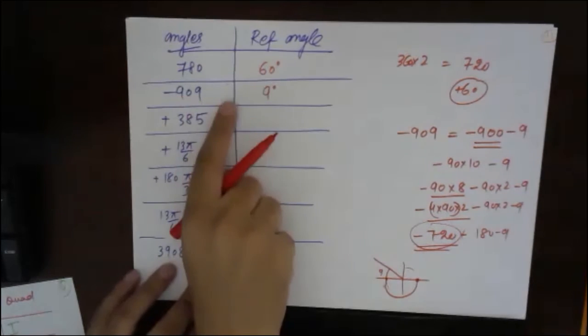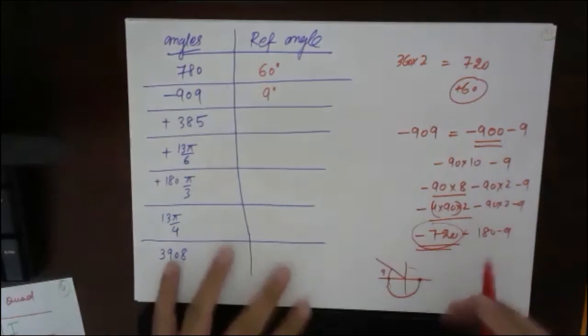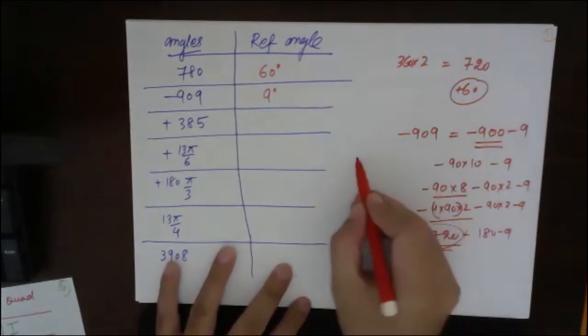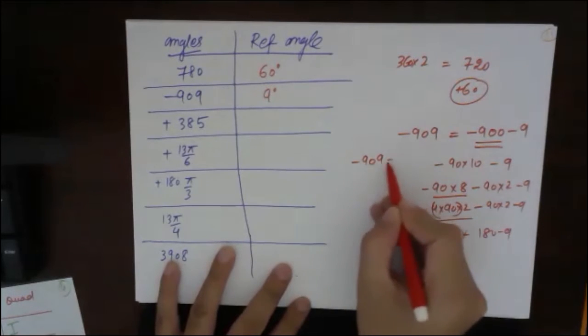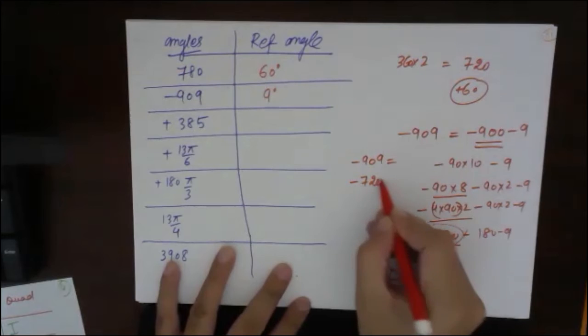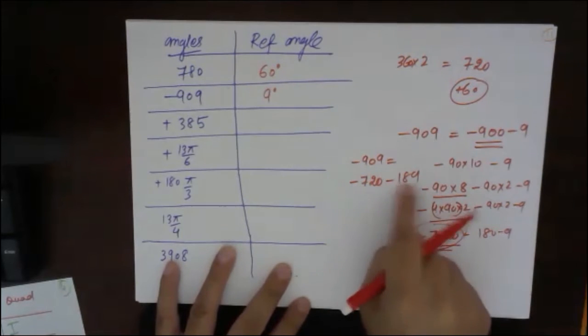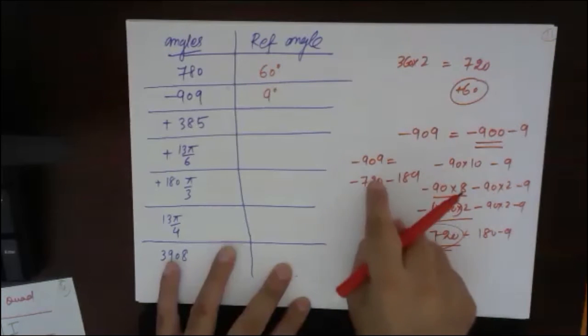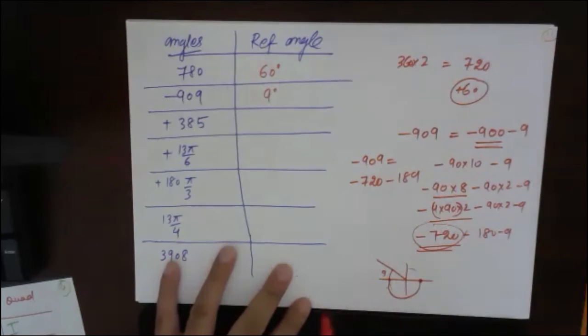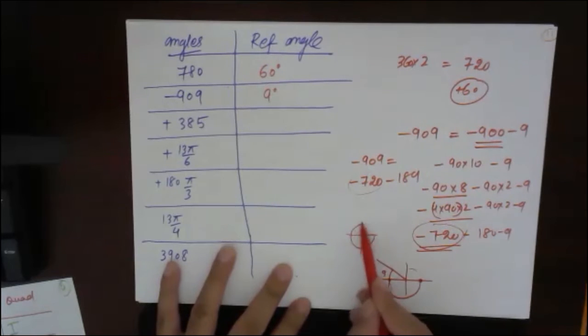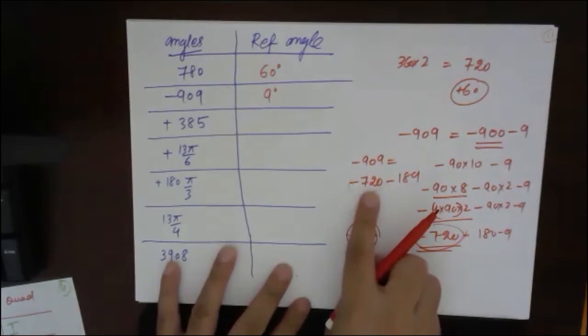Okay. Minus 909. Minus 909 is close to minus 720. So minus 909 I can write as minus 720, minus 189. These both get added, the minus sign remains as it is. So suppose you are on the x and y axis, minus 720 means from here you have taken one complete rotation, minus 360, then again one complete rotation, minus 720.